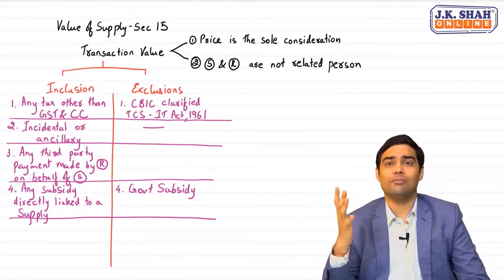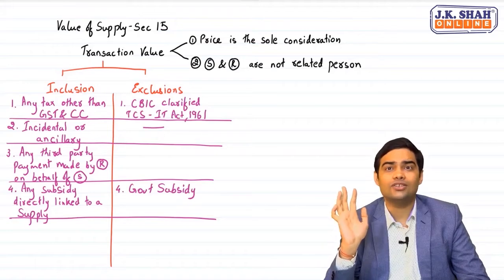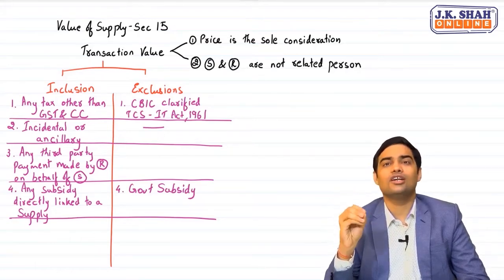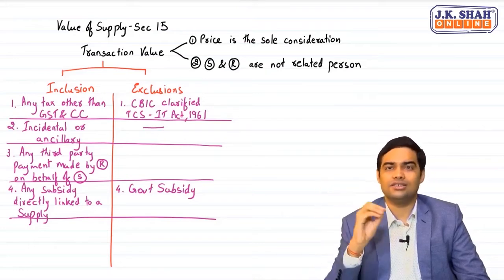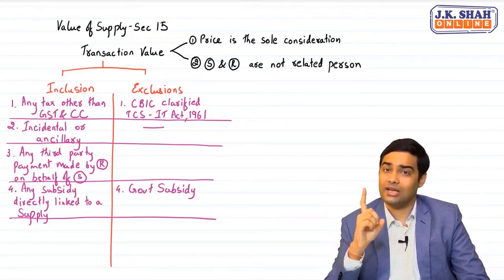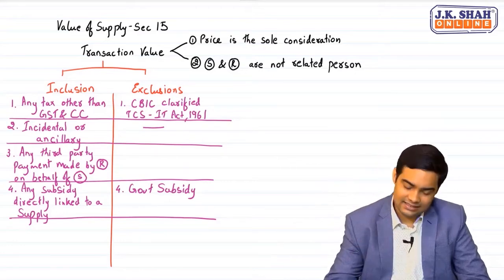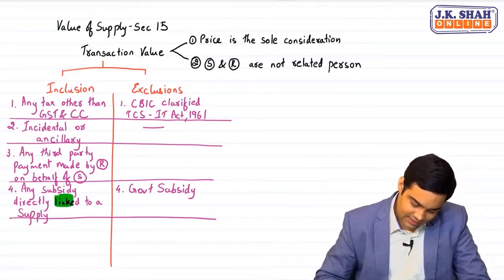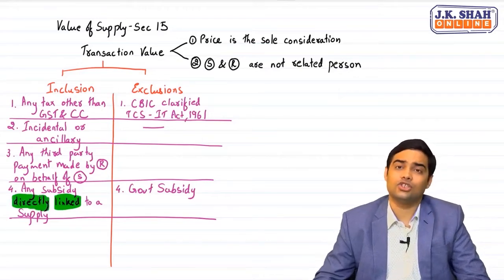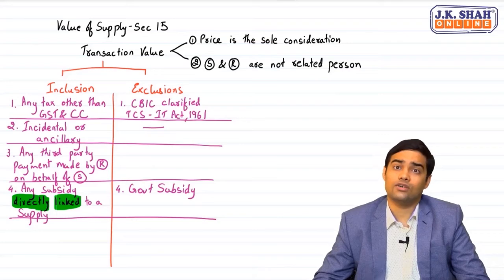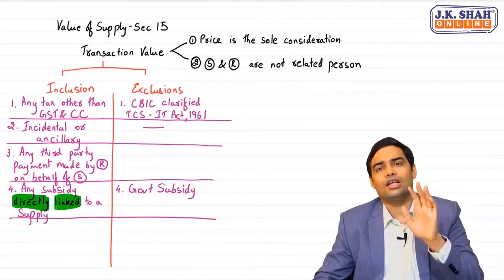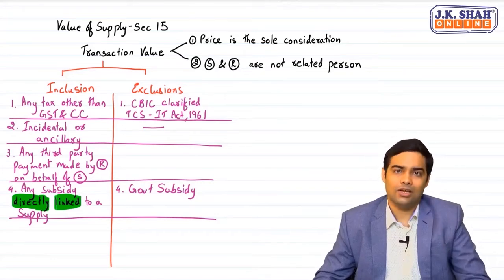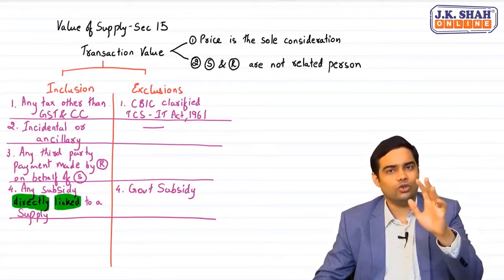It is not a lump sum amount which is received by education institute. It is based on number of admissions. So for every admission, 5,000 charitable trust is paying and 50,000 student is paying. In such cases, it is a subsidy which is directly linked to the supply, and such subsidy will be liable to GST. So the education institute will have to charge GST on entire 55,000, and we will assume it to be coaching classes because coaching classes are liable to GST.